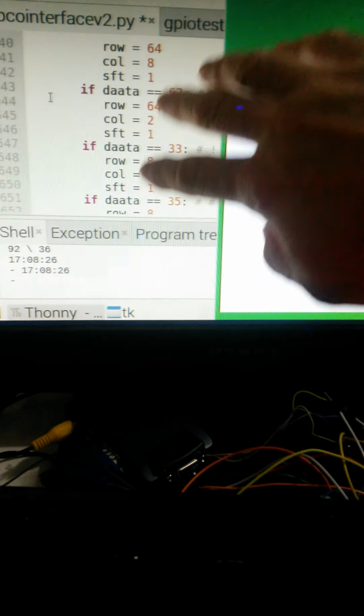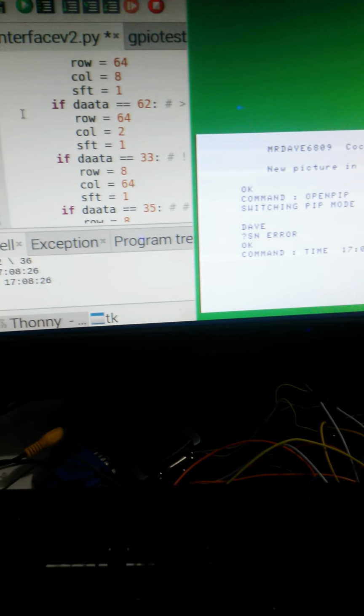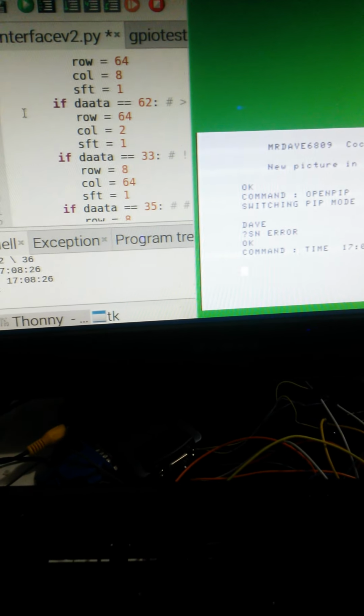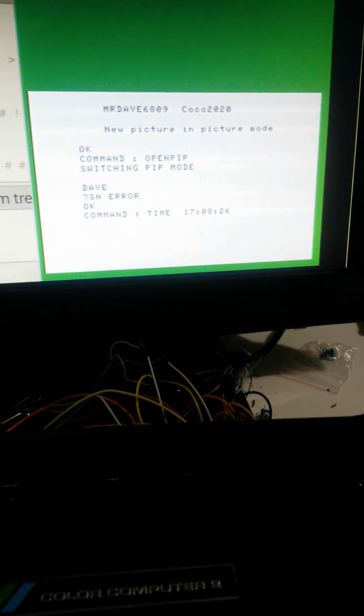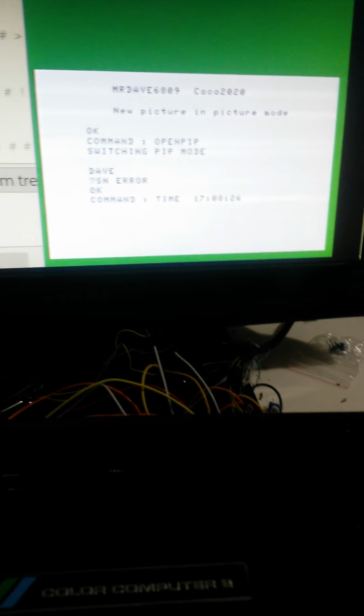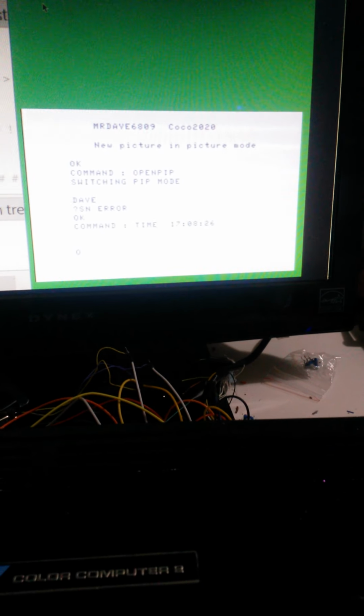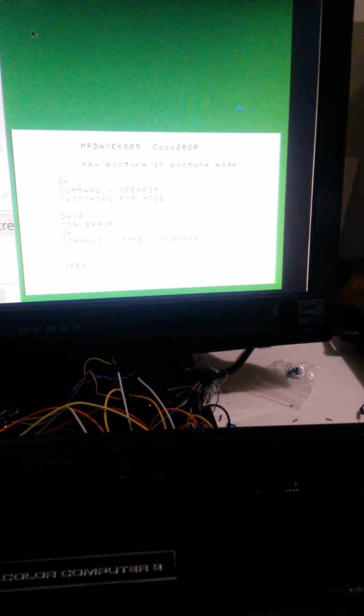So in the background here we can handle all the MIDI functions, all the high-res graphics, music, MP3, whatever, all while the Coco is up here. We have to reactivate this window. So this is not an emulator, this is the real Coco using its cartridge slot.